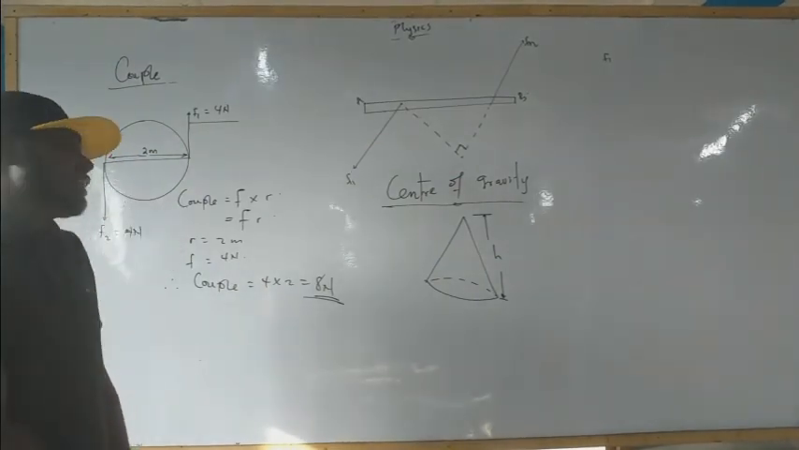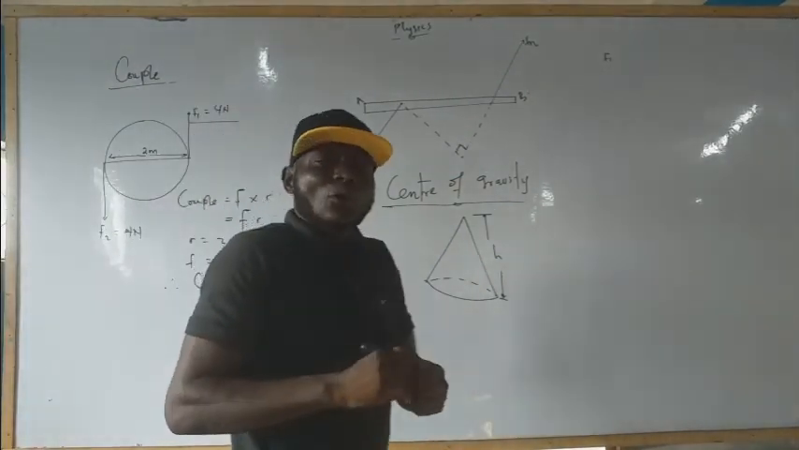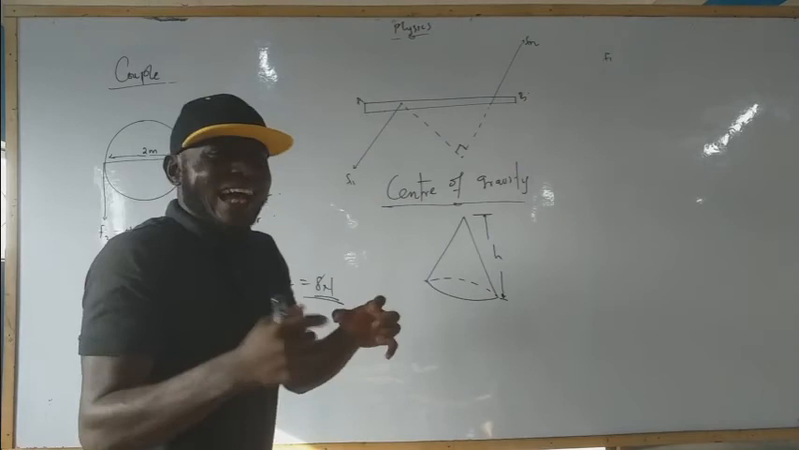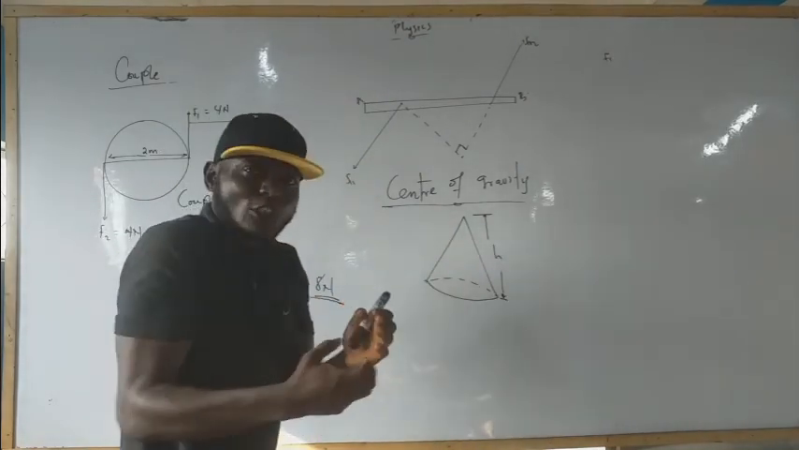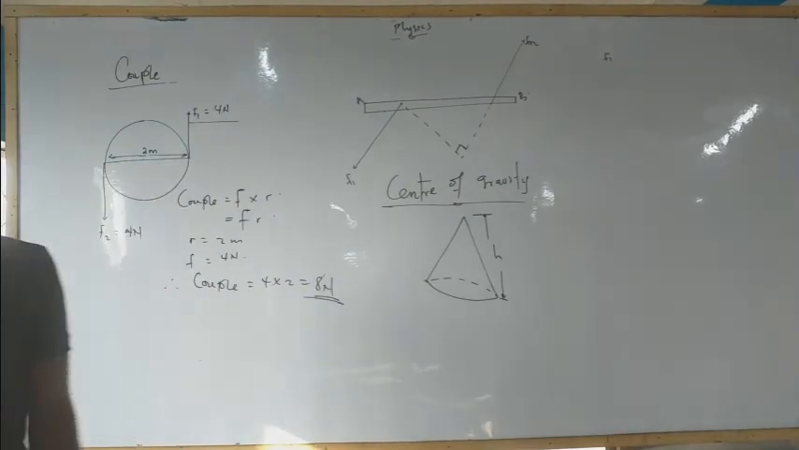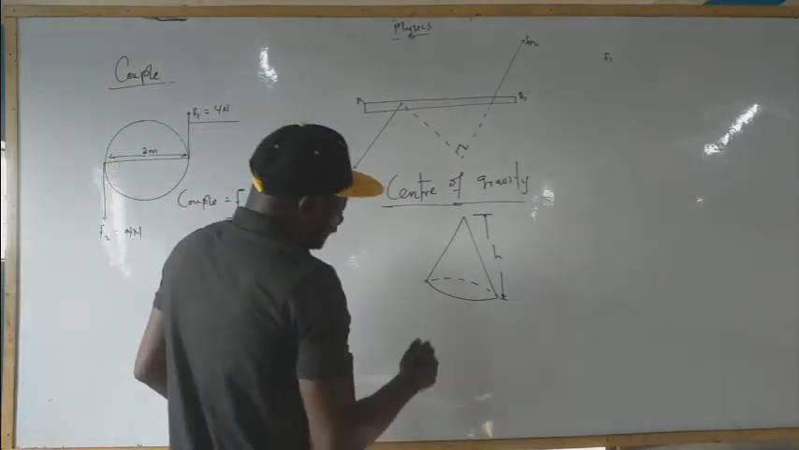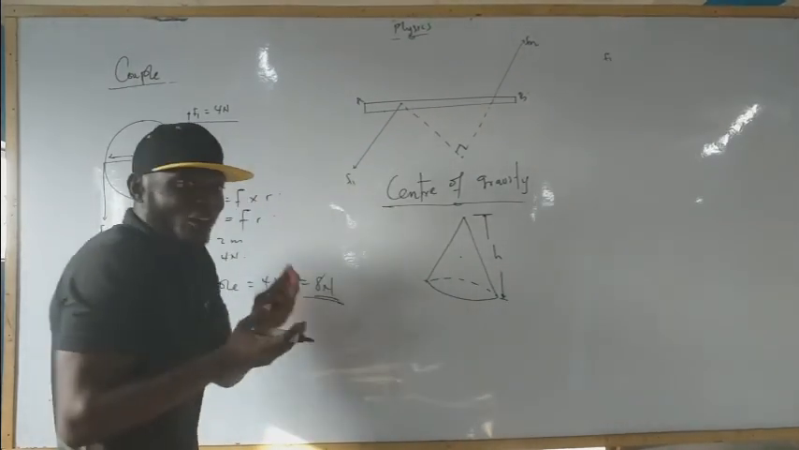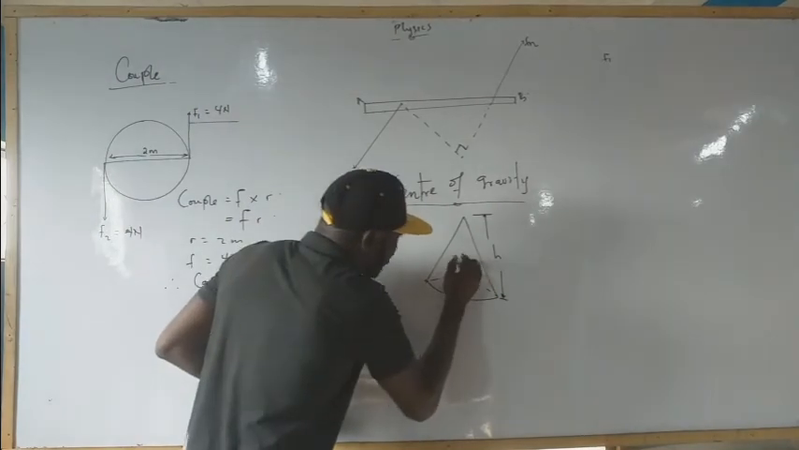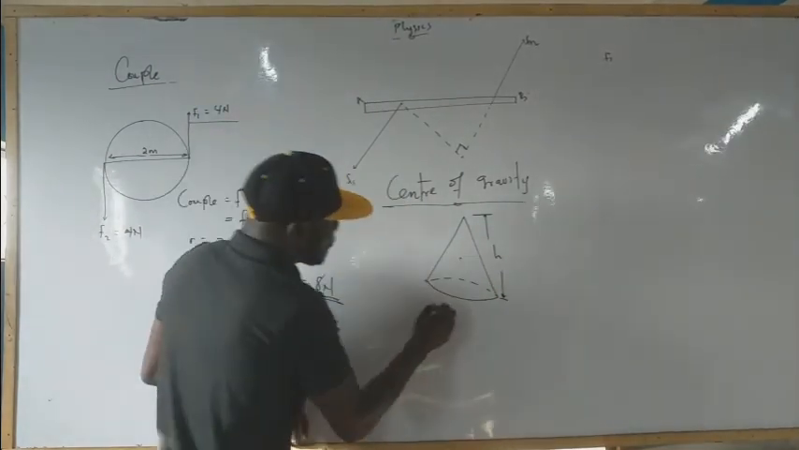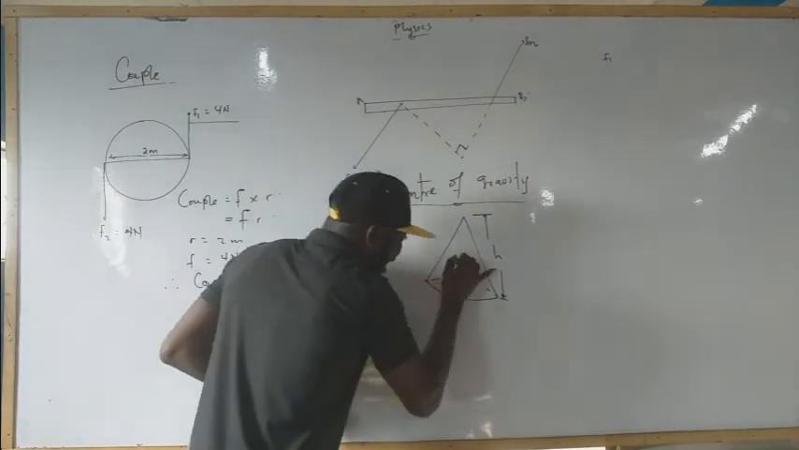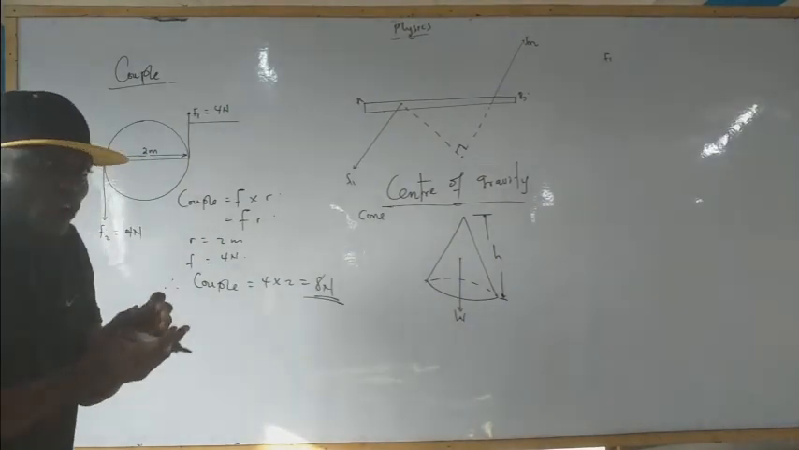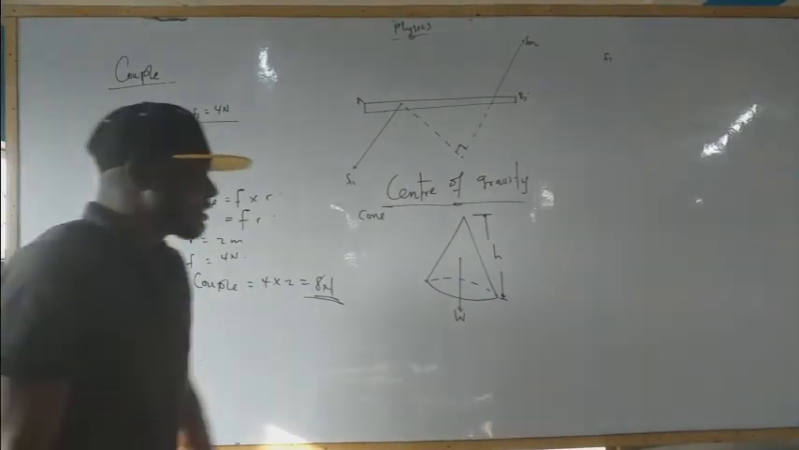Normally, the center of gravity means where the weight, or the sum of the forces acting on that body, is felt or acts. That's what we call the center of gravity. Let's take for instance that the weight of this cone is at the center, that is W. That's where the weight of the cone is felt. That's the center of gravity.